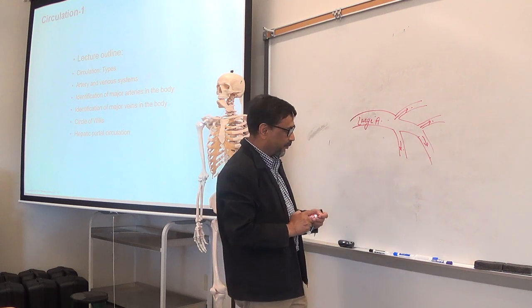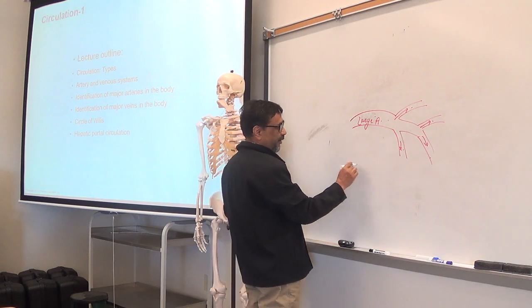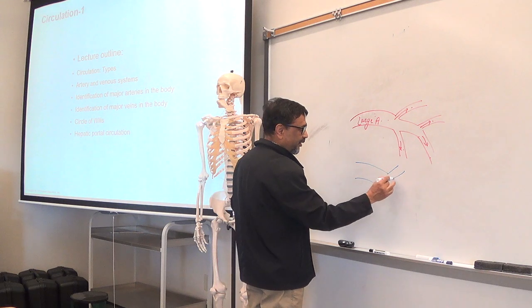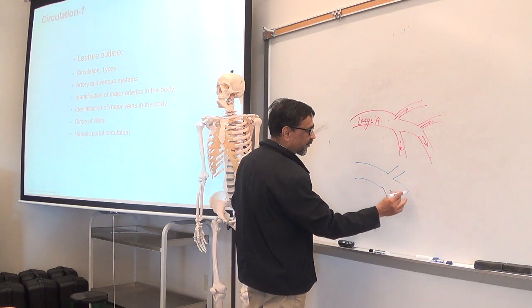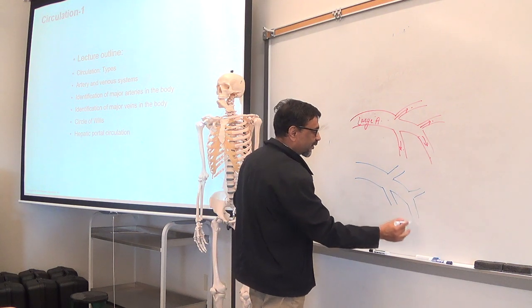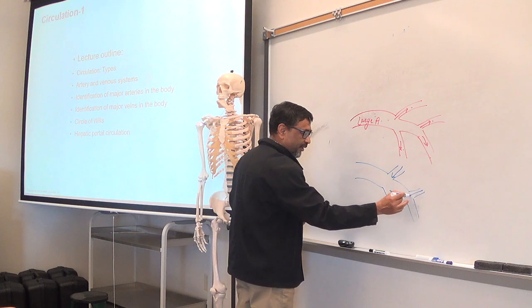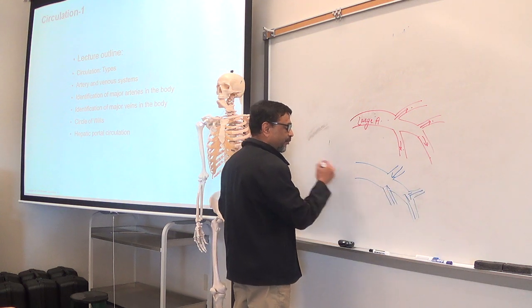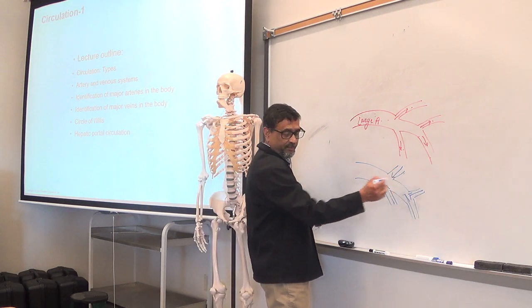In case of venous system, it is opposite. So large vein receives blood from the smaller veins. That means these smaller veins give blood to the larger vein. And these are called tributaries.